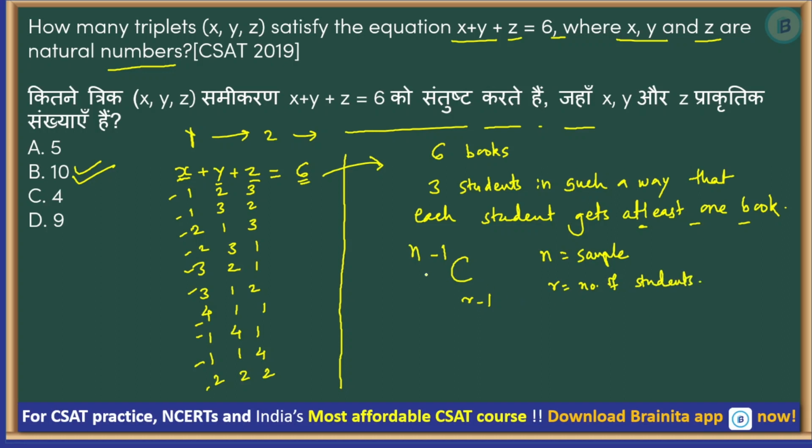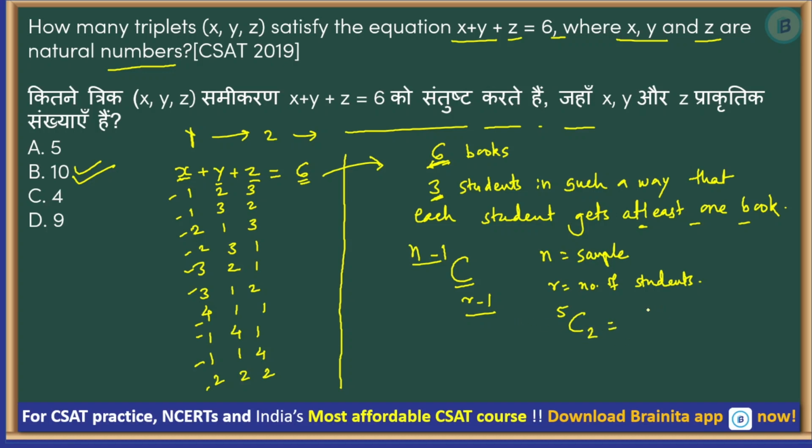So basically, if n similar objects are distributed among r people in such a way that each person gets at least one object, then the number of ways it can be done is n minus 1 C r minus 1. Okay. So now, here n is 6. So n minus 1 is 5 and r is 3.